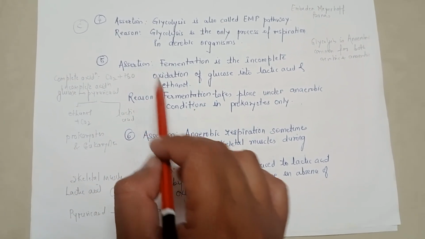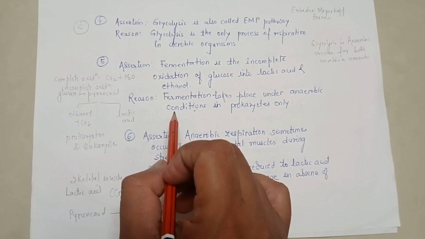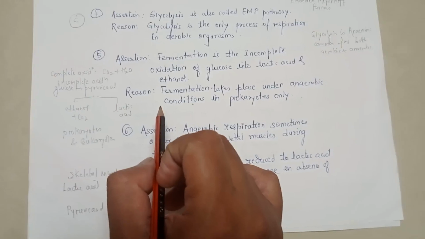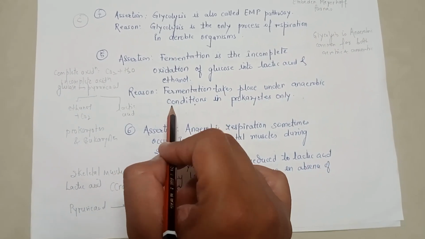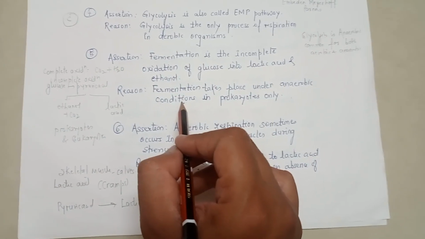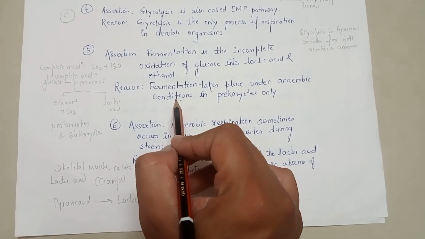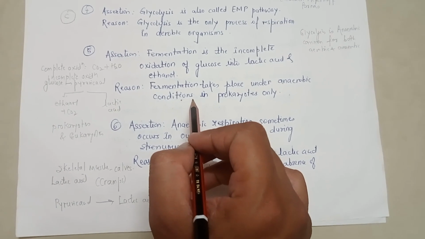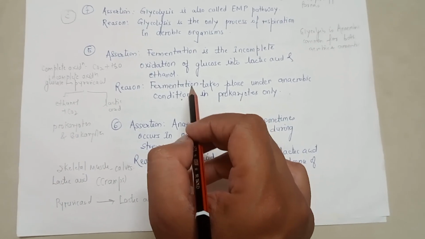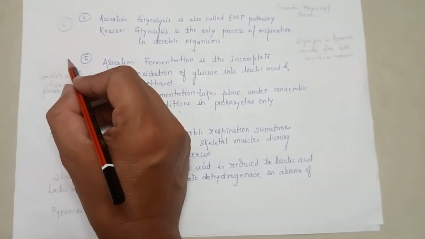So assertion is true. Fermentation takes place under anaerobic conditions in prokaryotes only. The process of fermentation takes place in eukaryotes as well. So this is an incorrect statement. So assertion is true, reason is false. Now if we look at Saccharomyces, the baker's yeast, this is a eukaryote. Or fermentation, anaerobic respiration also takes place in skeletal muscles. This is also an example of a eukaryote. So assertion is true, reason is false. So the correct answer in this case will be C.